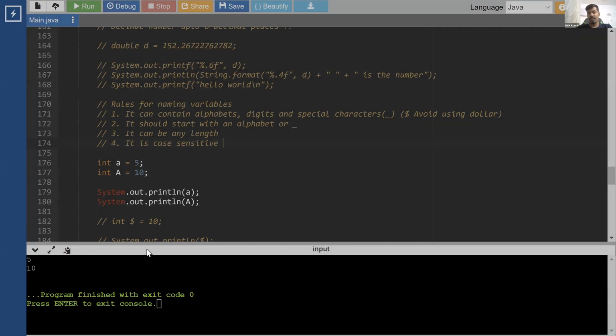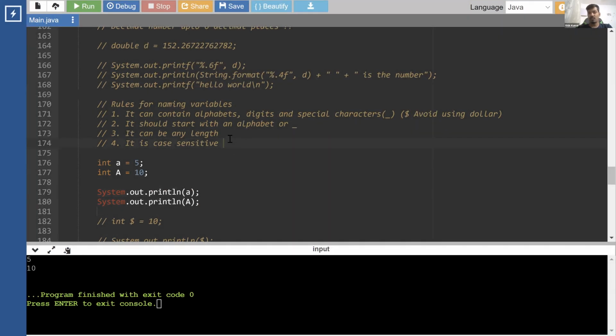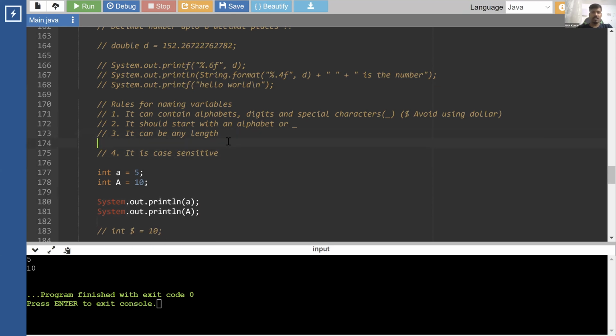So it is giving 5 and 10 as output, which are the values stored into these, right? So this is case sensitive. Before that, let me write one more rule. That will make this clearer.